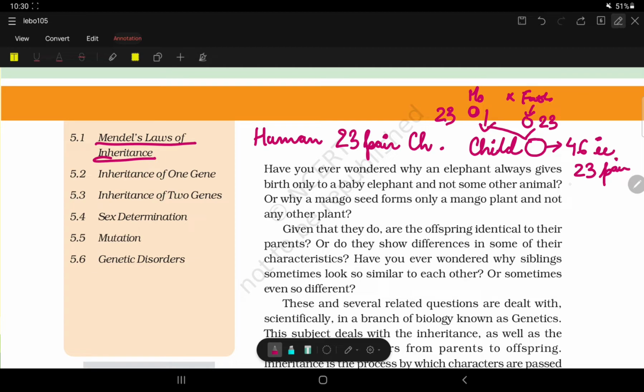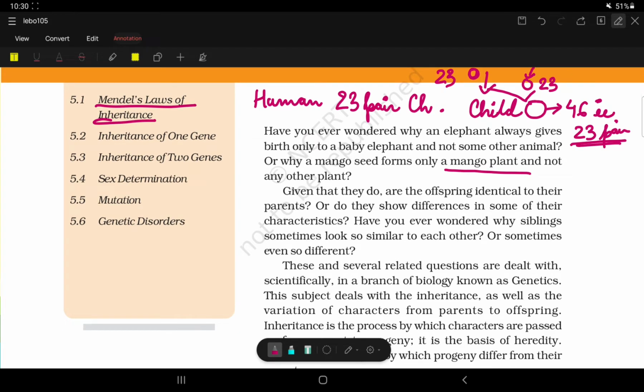So this is the reason why a human only gives birth to a human, or an elephant gives birth to an elephant, or a mango tree seed gives a mango tree. That particular animal gives birth only to that particular animal because of this gene, because of this chromosome. The number of chromosomes matters. Everyone has a different number of chromosomes. For example, like I said, a human has 23 pairs of chromosomes.